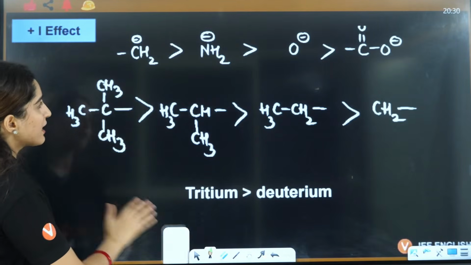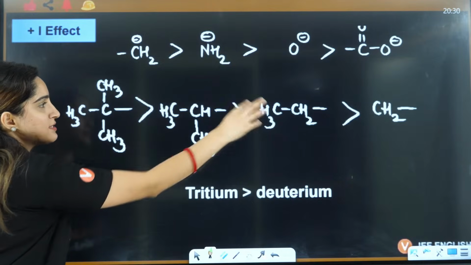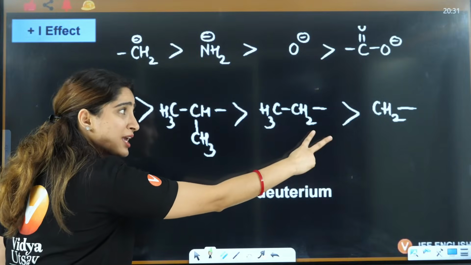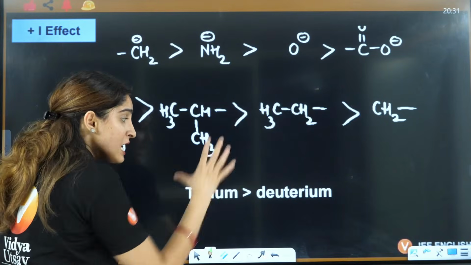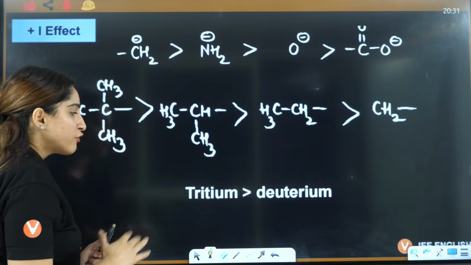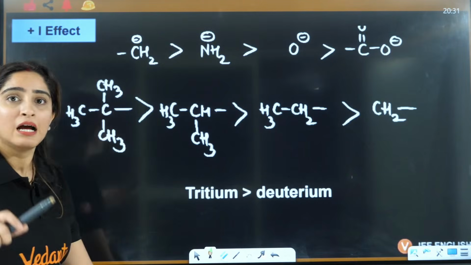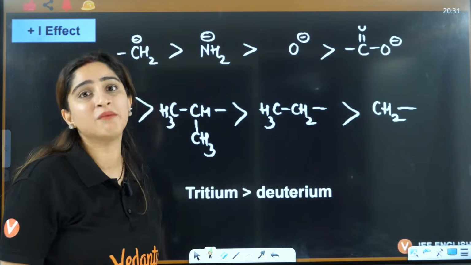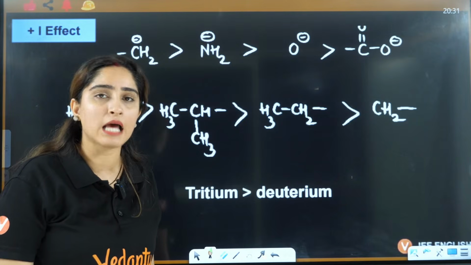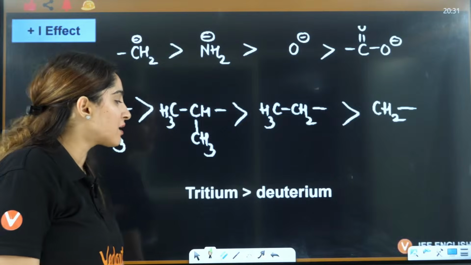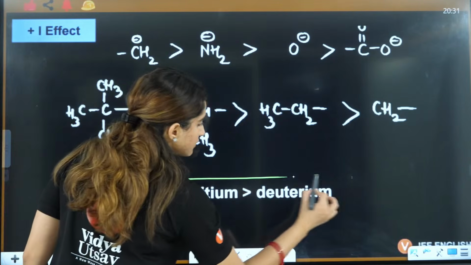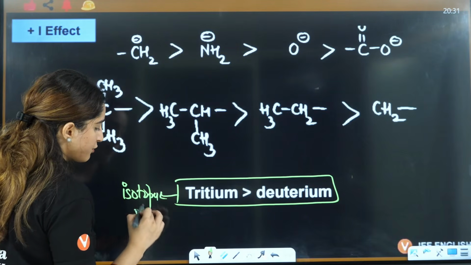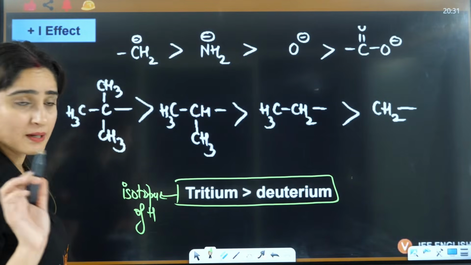Then after anions, you will have neutral, more branching, less branching, same number of carbon, but if branching is same, more carbon is more plus I effect. Then this one is very important, that if you talk about hydrogen, deuterium and tritium, right? Tritium has more as compared to deuterium, then you will have H1, that is hydrogen 1. Okay, these are the isotopes of hydrogen. Okay, that is the plus I effect.